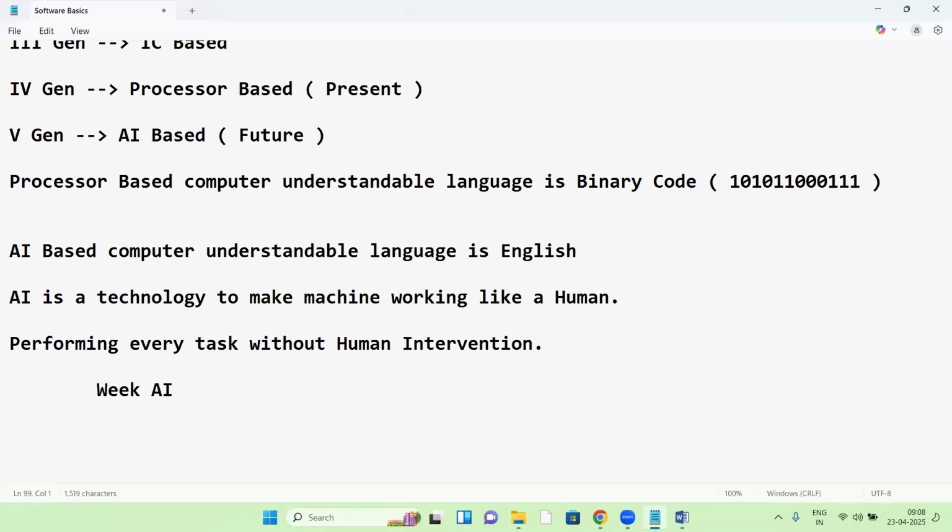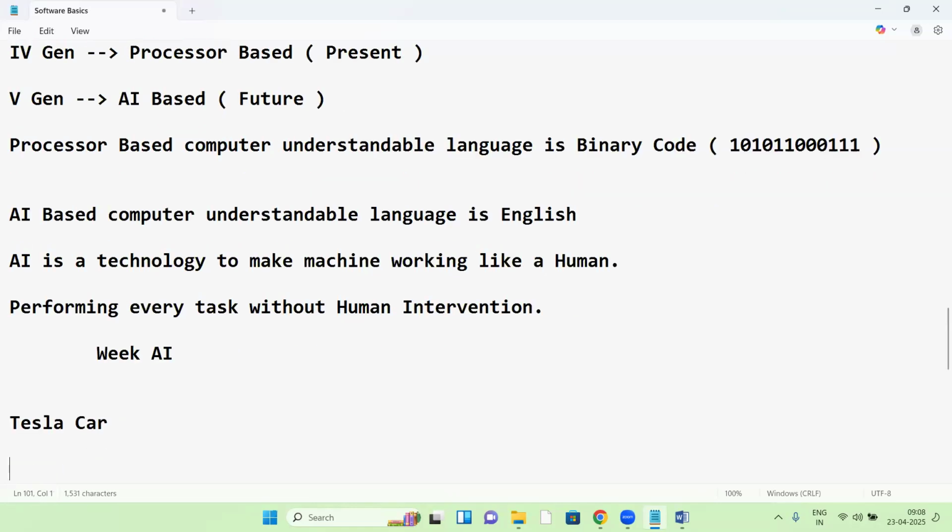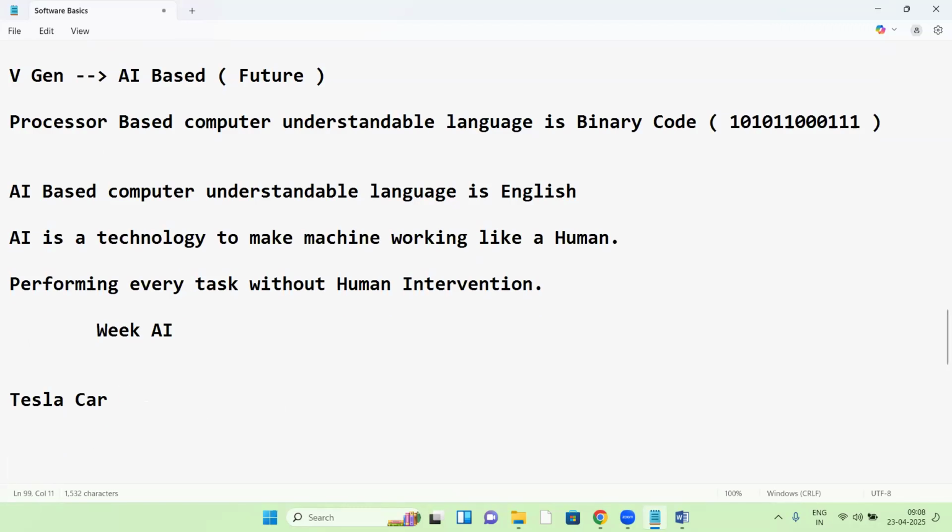One more example is the Tesla car. The Tesla car is a strong AI. It is a driverless car, available in the USA. They are planning to launch it in India shortly as well. Elon Musk is planning to launch it in India. Whatever instructions he gives, this Tesla car simply integrates with your mobile.